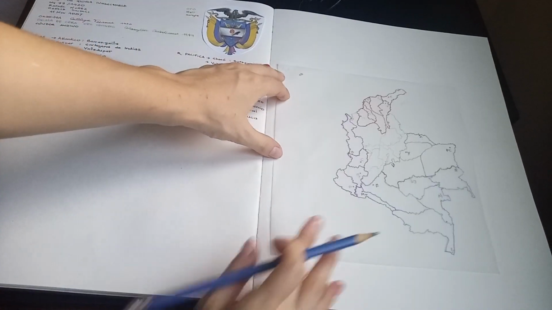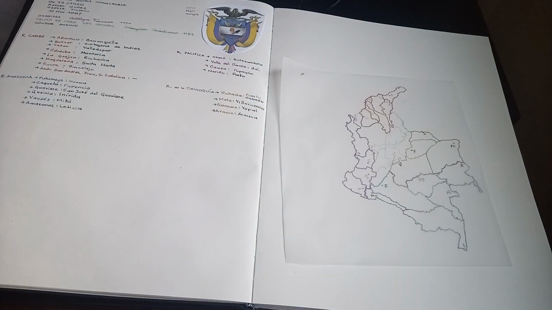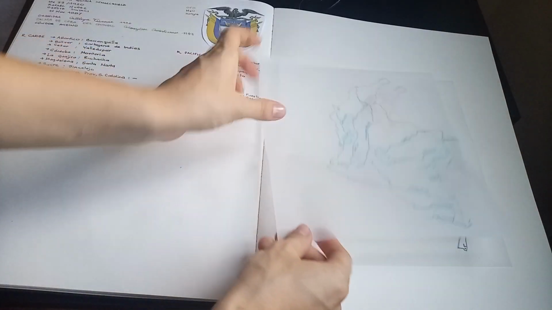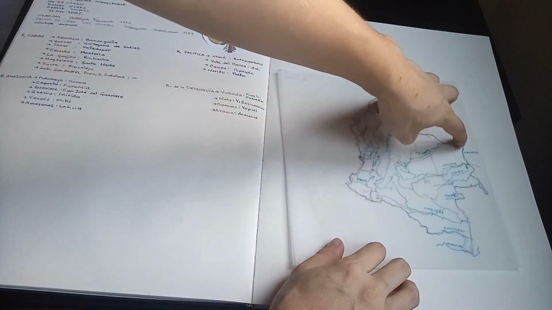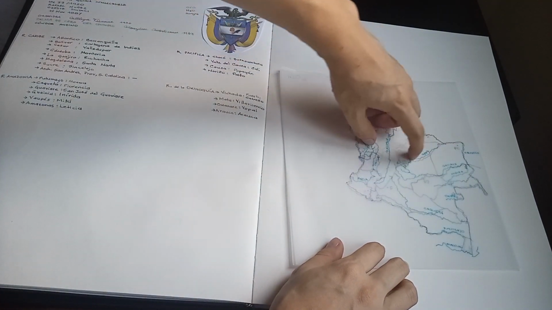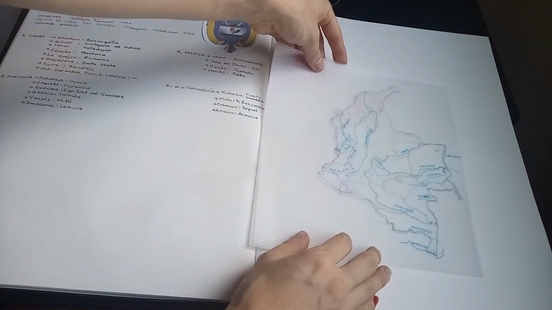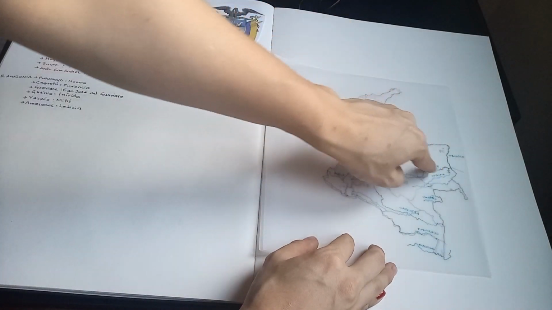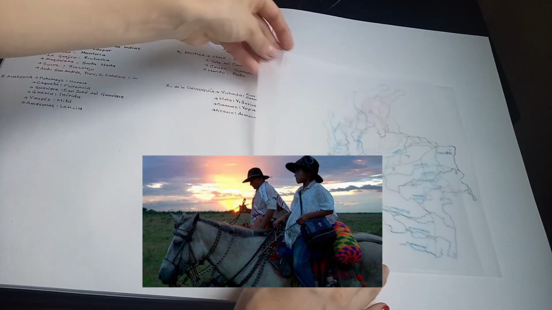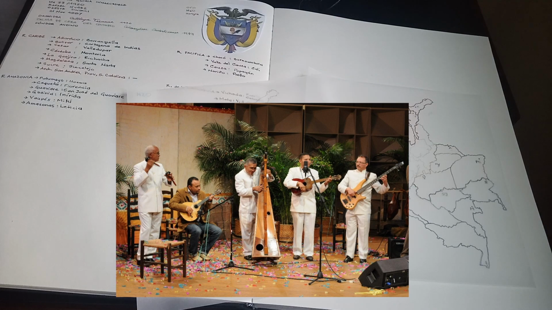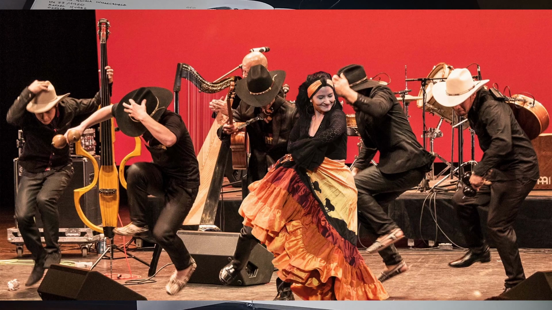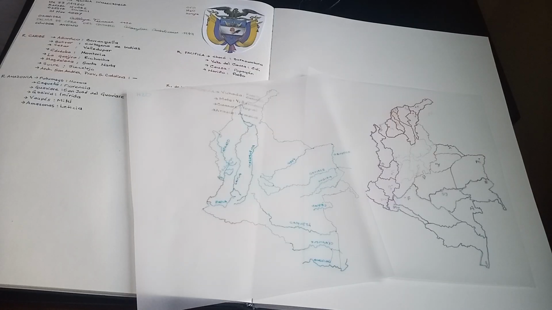This is a fascinating region for a lot of reasons, especially because of the llanos. And in fact, the people that live here are called llaneros, which are basically the cowboys of Colombia. This is one of those cases in which the culture of the llaneros has quite a common ground with Venezuela. So from the Andes to the plains, this is a beautiful place and has a lot of interesting stuff. The clothing is overall quite open and comfortable, and the music is called música llanera, which is known for being quite fast-paced. And the dance called joropo, you can see the tournaments of joropo, which are quite high energy.